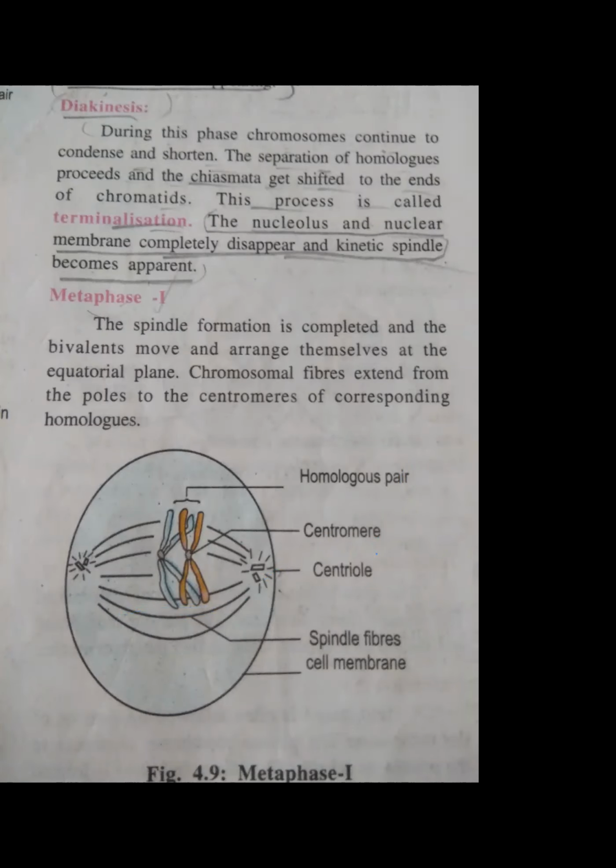P means prophase, M means metaphase, A means anaphase, and T means telophase. You just remember the word PMAT; we have to keep this word in mind. PMAT means you will know the sequence. So this is all about metaphase. Now we'll see the next phase, that is anaphase 1.